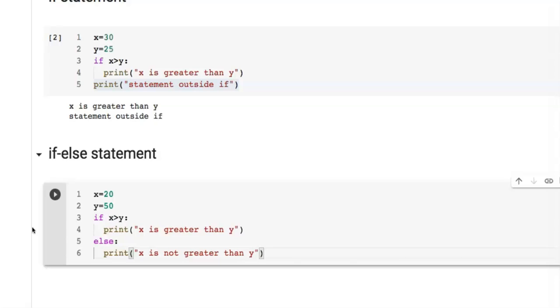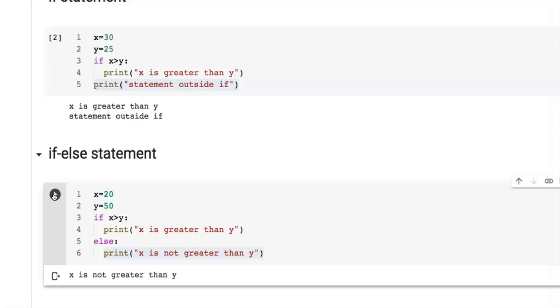So here you can see that the if condition is not true. That's why this statement will not be executed. So the statement in else part will be executed and we'll get the output as x is not greater than y. Let's run this and we got the output x is not greater than y.